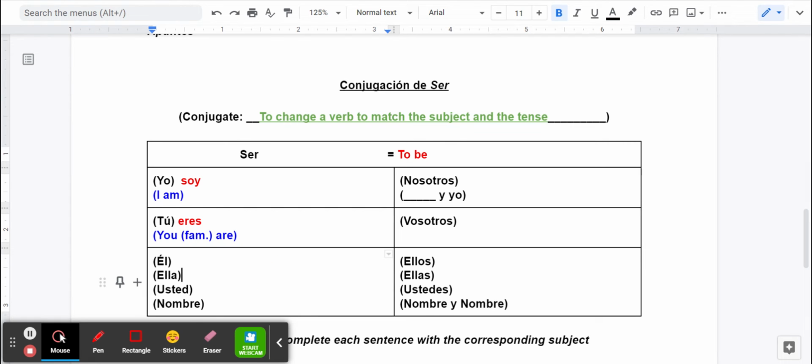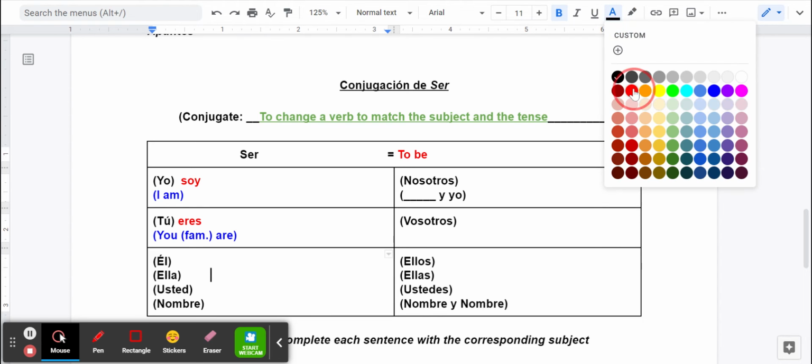Down here, I've got he, she, you formal, and I have nombre. Nombre just means name. As I said, if you would have a singular name like Maria, Juan, George, Fred, it goes in this box. In English, we would say he or she or Maria is. In Spanish, it's very similar.